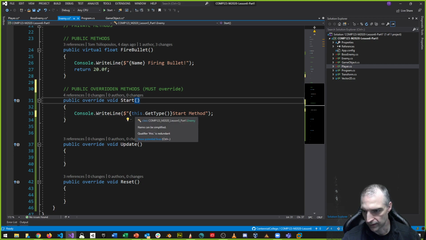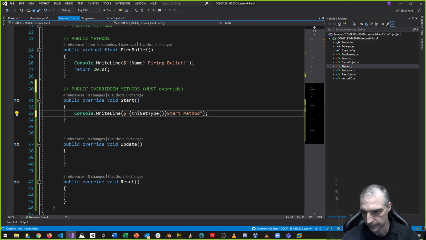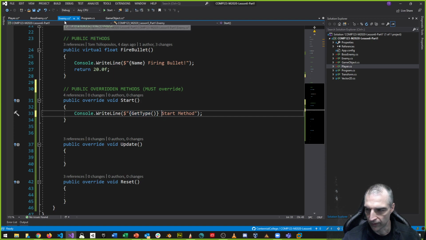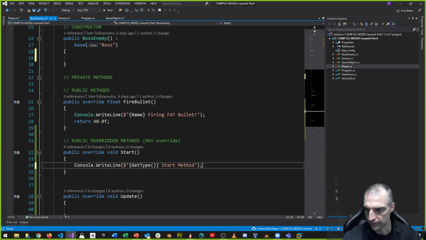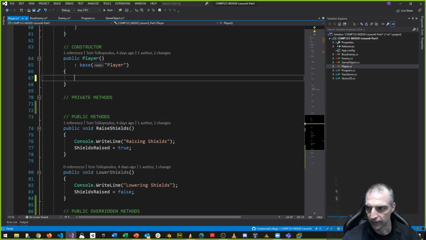Notice that this is implied, right? So if I say GetType, I want to get the type of this, whatever the type is. So this type is enemy, an enemy start method. So I want to copy this, and again I can go to the boss enemy and put that in the start method. GetType also works for boss because object is the super class for all other classes, and it has a GetType method. And the same thing goes with the player.